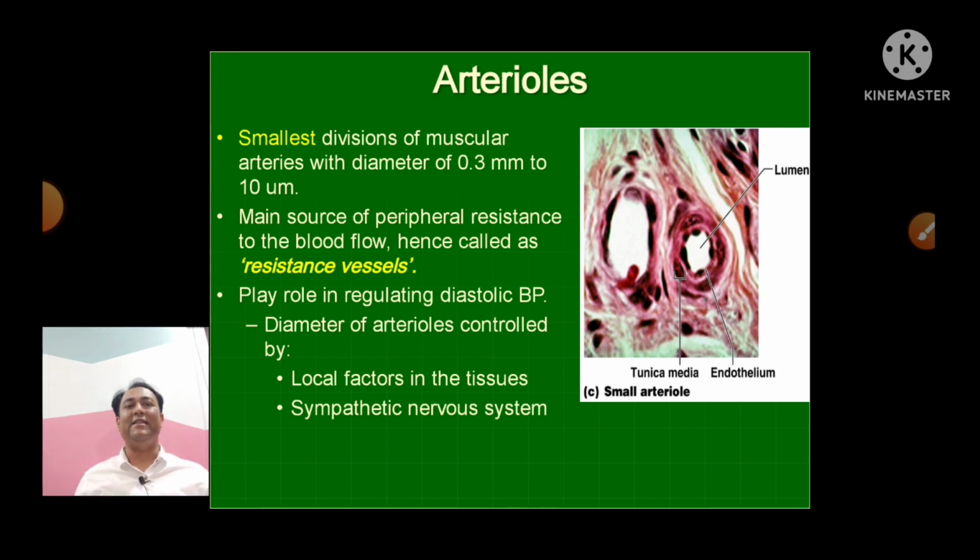So they act as a resistance, that's why known as the resistance vessels, and they play a role in regulating the diastolic blood pressure. तो ब्लड प्रेशर जो दो टाइप के होते हैं, सिस्टोलिक एंड डायस्टोलिक, इसमें डायस्टोलिक ब्लड प्रेशर जो है उसको वो रेगुलेट करते हैं.